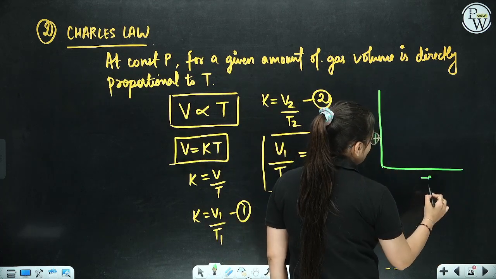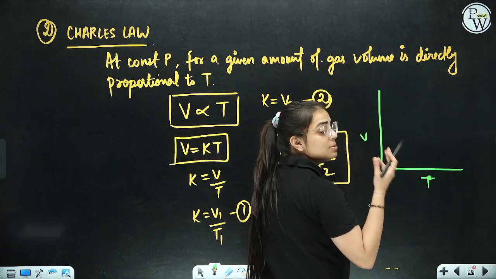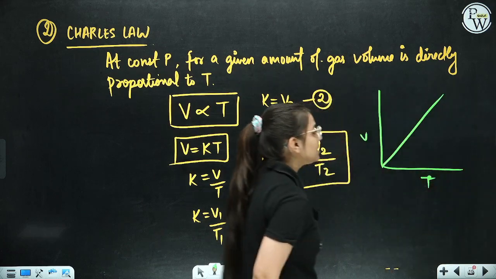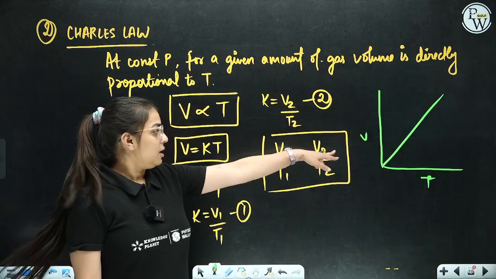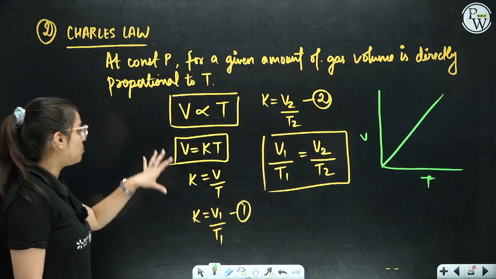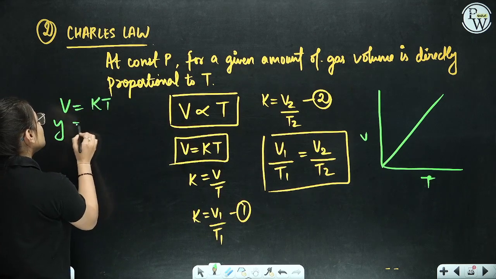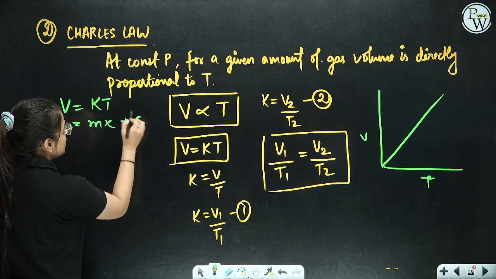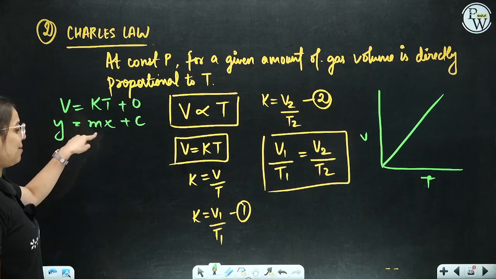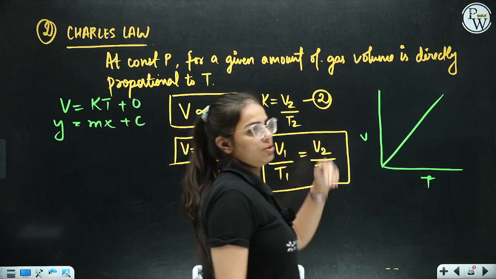See, if I am drawing a graph with regard to volume and temperature, I know volume is directly proportional to temperature. If you are increasing temperature, volume will increase, so it is a direct straight line. And if you want to confirm, you very well know V is equal to KT. Y is equal to mx plus c, again. See, here is 0. What is m? m is the slope, m is K, positive K. So we'll get this curve.